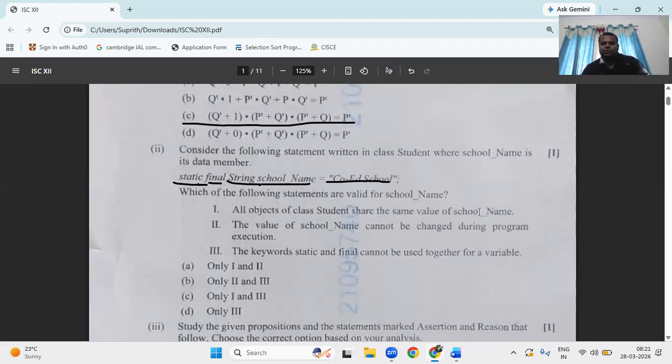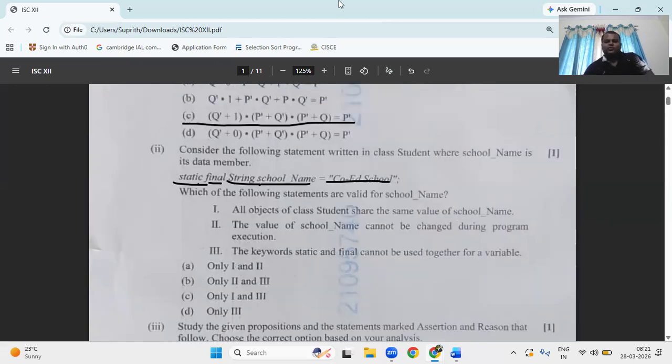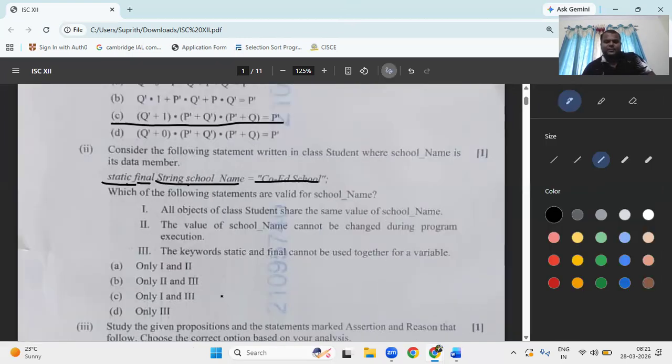That is true because it is static. The value of schoolName cannot be changed during execution because it is final. That is true. The keyword static and final cannot be used together for a variable. Who said you can't use them? So options 1 and 2, Option A. It is not a tricky question, it is an easy question.